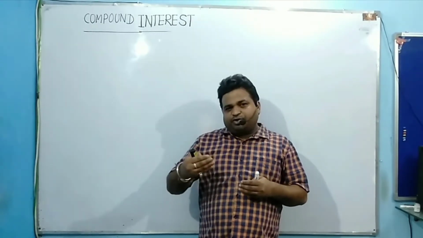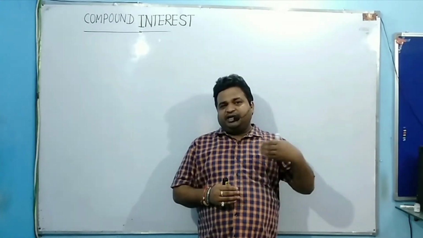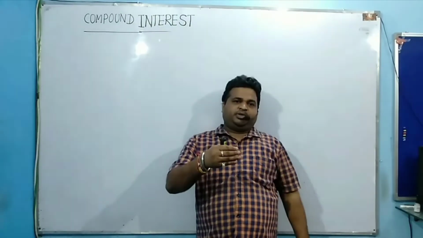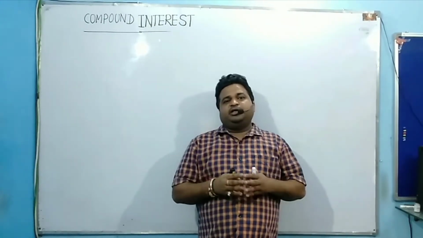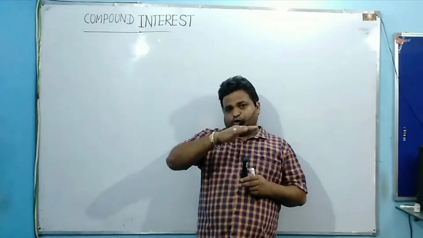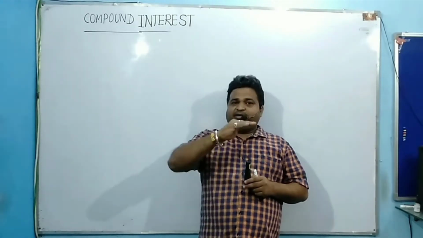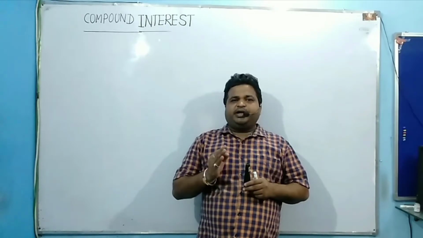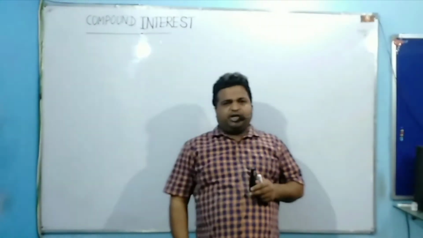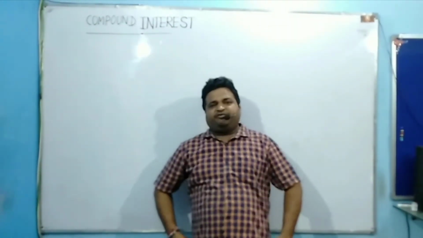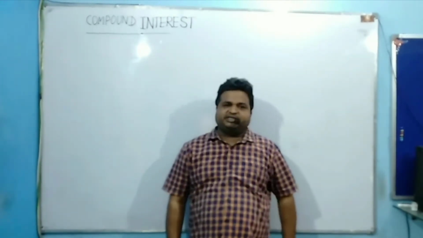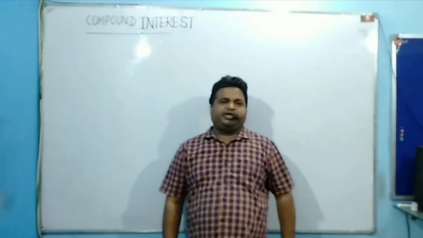Why is it changing over the period of time? Because the interest that you earn in the last year is added into the principal. So this is the reason the principal grows not in a straight line but exponentially. So what is compound interest? Let me make clear the basic definition of compound interest and how it is different from simple interest. So note down the definition.